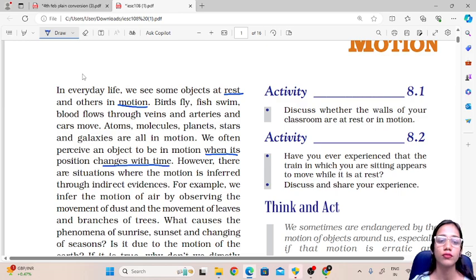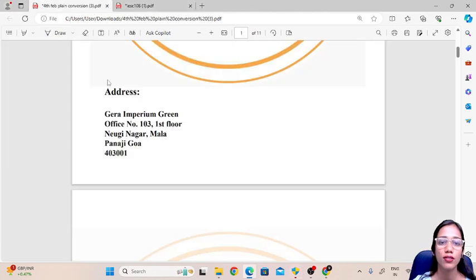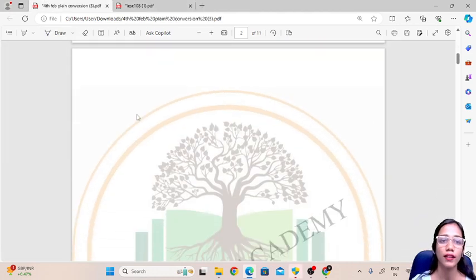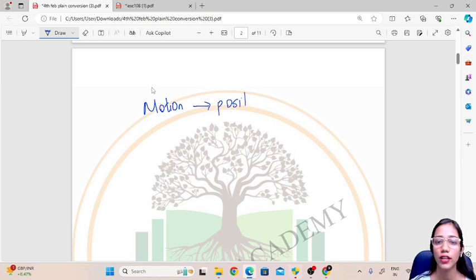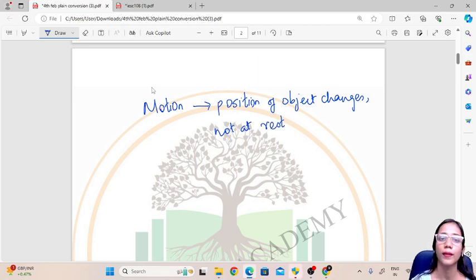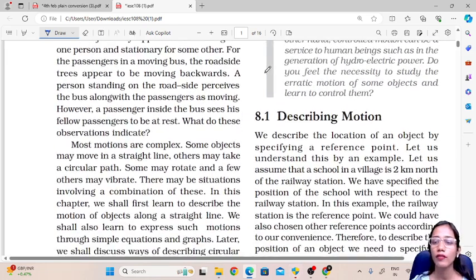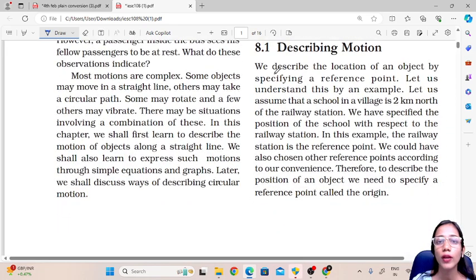So we will see more concepts about motion. Looking at the definition, motion is when the position of a particular object changes, and it is not at rest. Okay, so this is motion. Now when we describe motion, we have to look at one important thing.